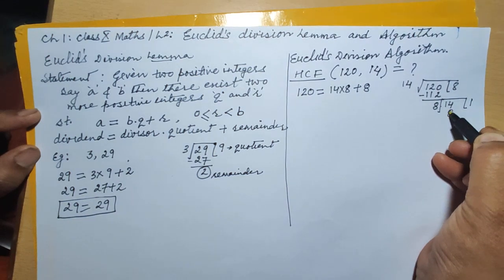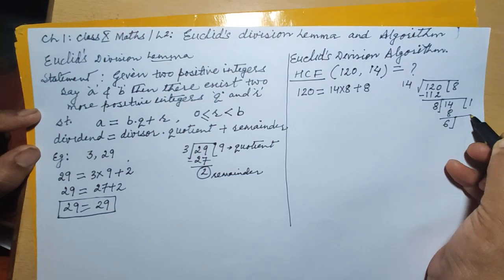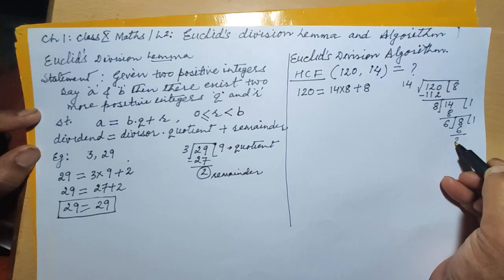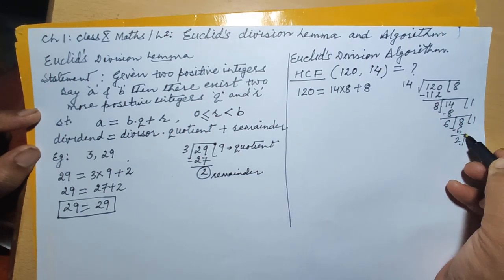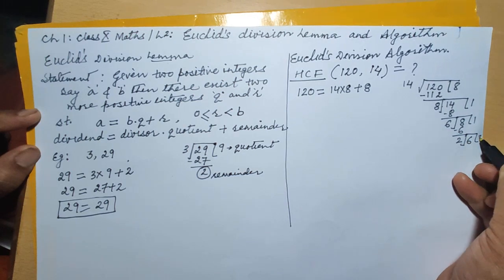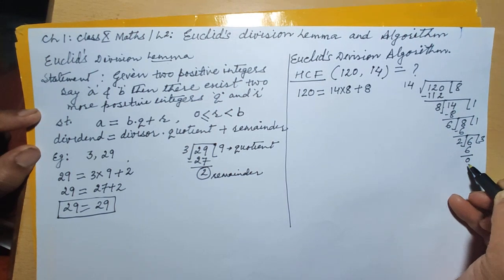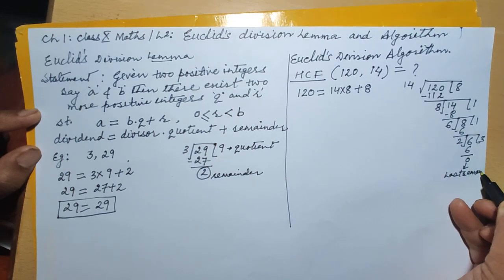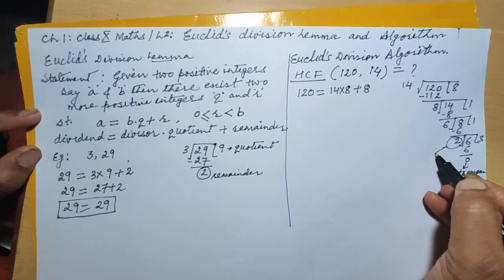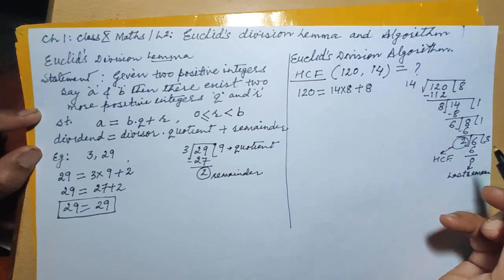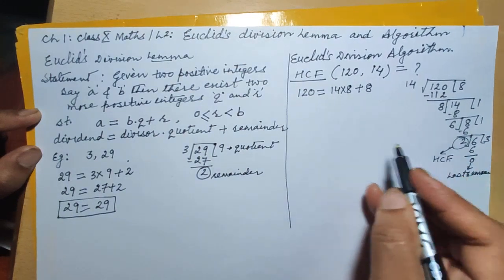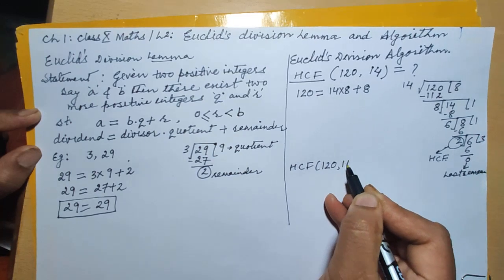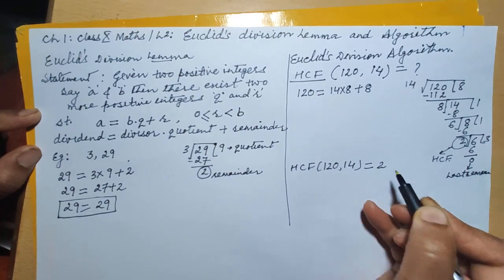8 goes into 14 once, and 6 is left. Again the same thing, 6 divides 8 one time. Every time we have to subtract. 2 threes are 6. And look, now this is your last remainder. When the last remainder is 0, then the last divisor is called the HCF. So what is the HCF of given two numbers? HCF of given two numbers 120 and 14 is 2.